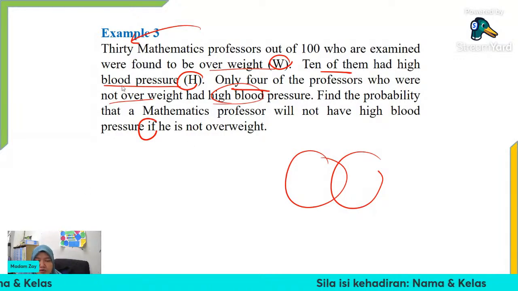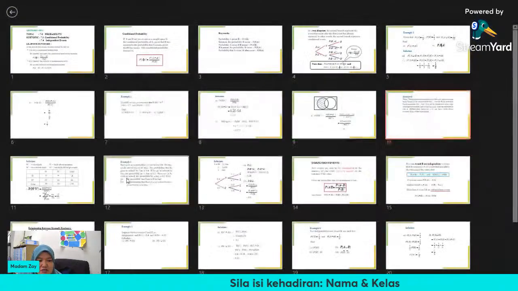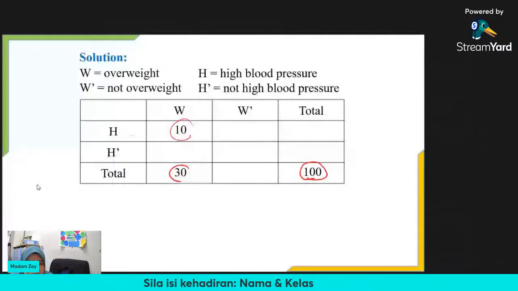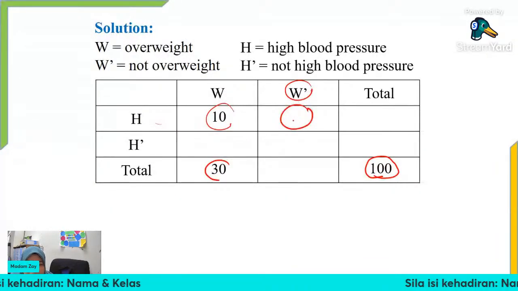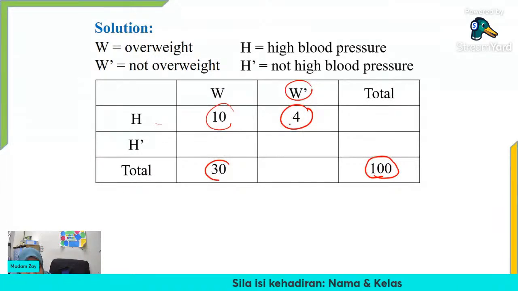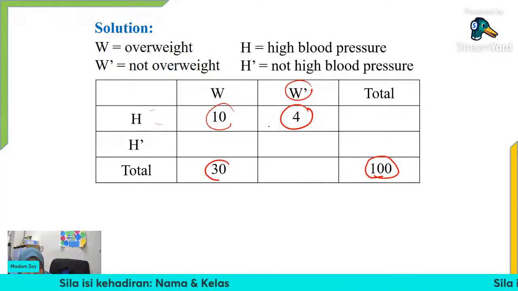So W prime and H. So di mana W prime and H? W prime and H. So kat sini kita tahu dia kata only 4. So it should be 4 here lah. And then now we can find out the total already. For high blood pressure, the total is equal to 14.